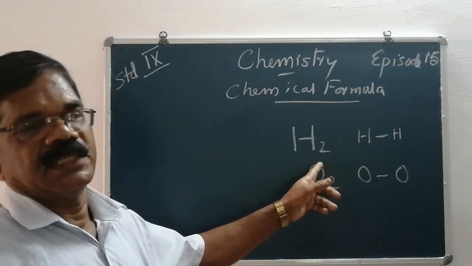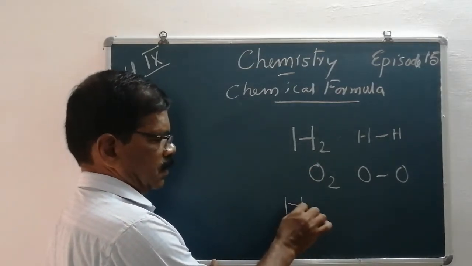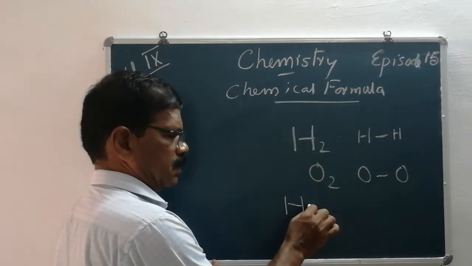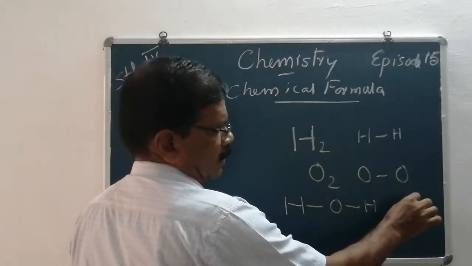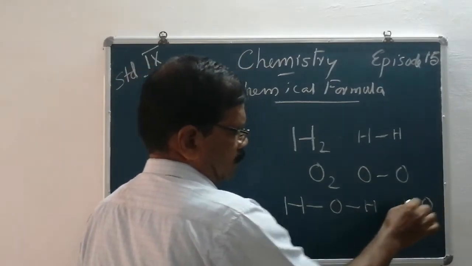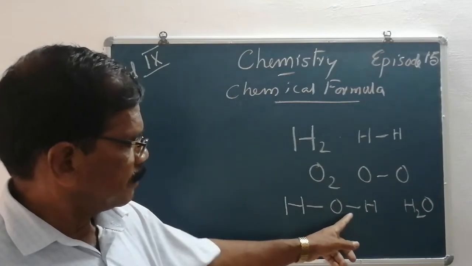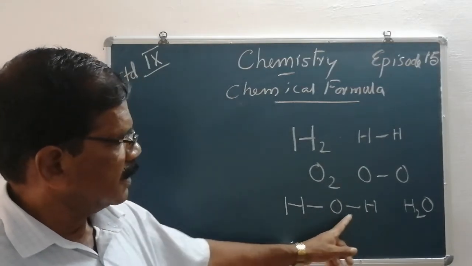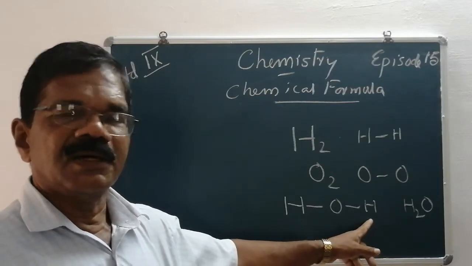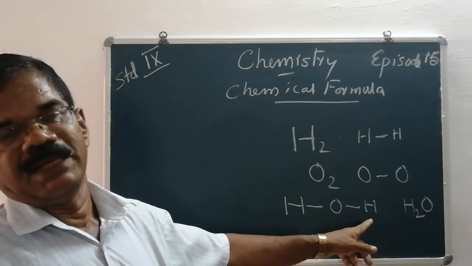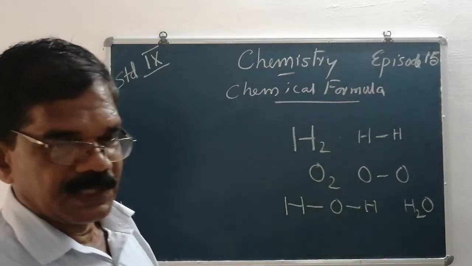But at the same time, in the case of water, H2O, that means HOH. In short, we write it H2O. In the case of a water molecule, there are two types of atoms: hydrogen, oxygen. When two different types of atoms are chemically bonded, they are known as heteroatomic molecules. Heteroatomic molecules.